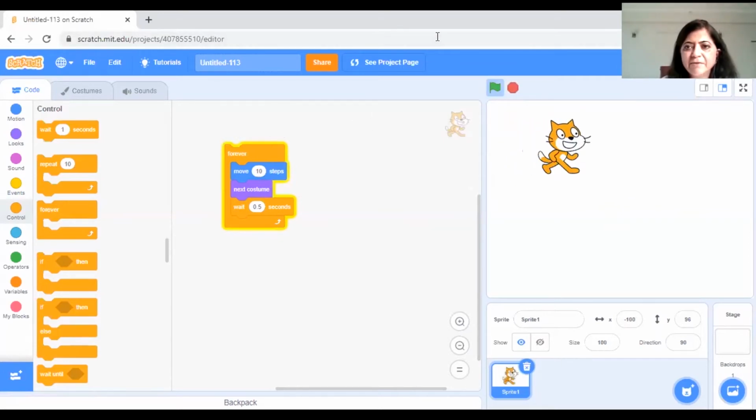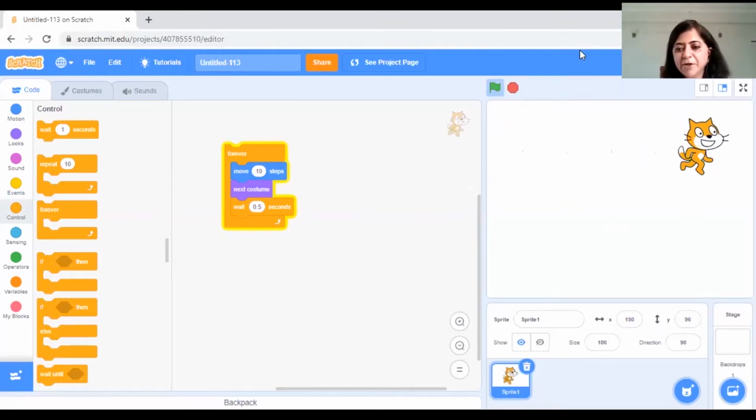Can you tell me why it is moving faster now? Yeah, because the time gap is reduced. Yeah, Agreem, Ankita, they are all saying the waiting time has been reduced. You are all right. Okay, good. So we have done this now.